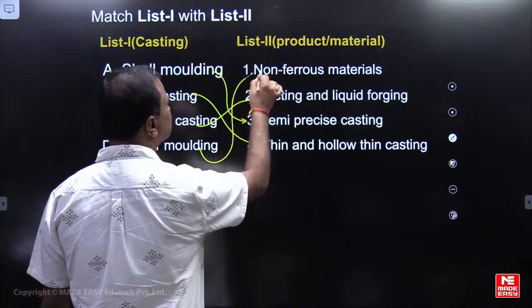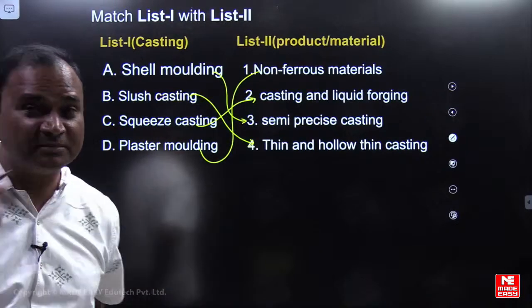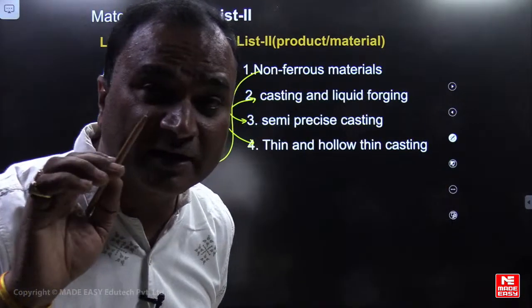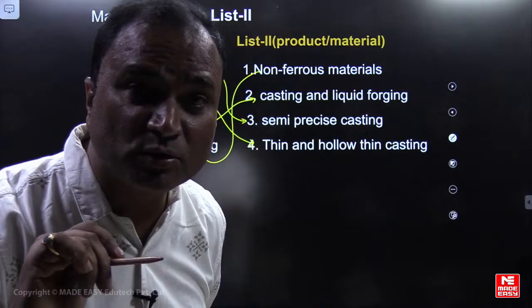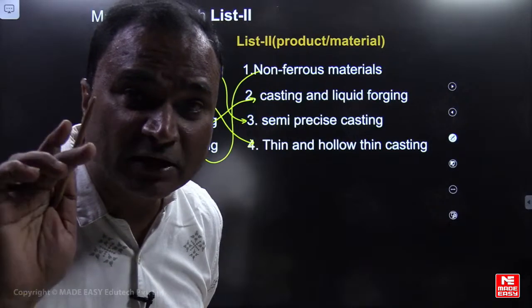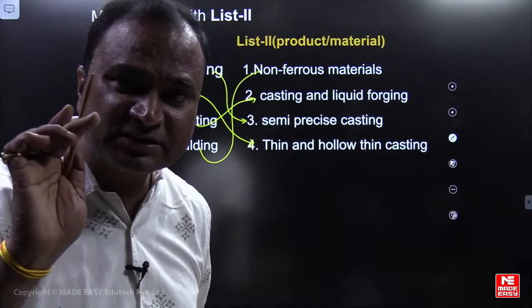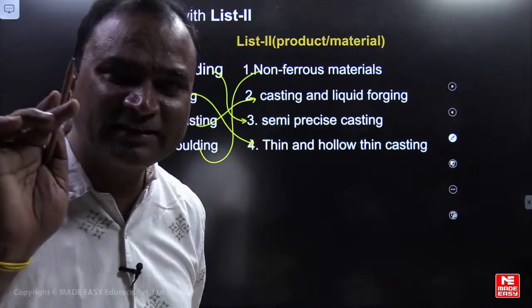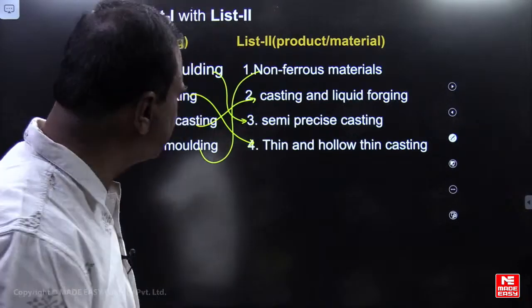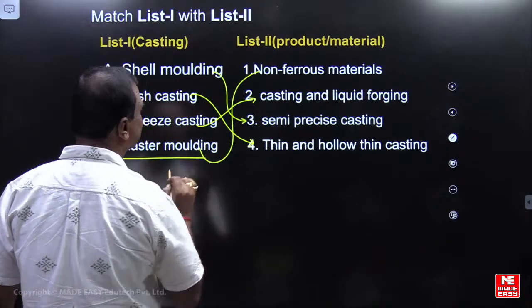Plaster molding is used for non-ferrous materials. POP is used as the molding material. It has low refractoriness and is used for low melting materials, so it is meant for non-ferrous materials only.